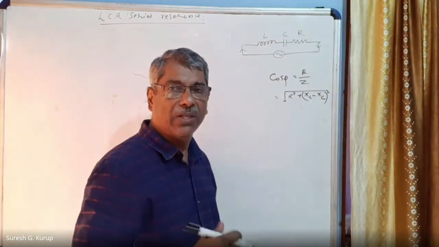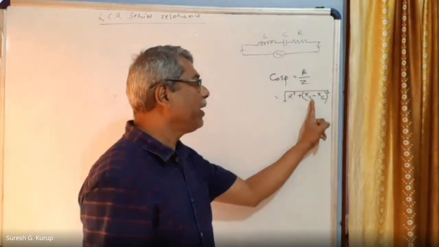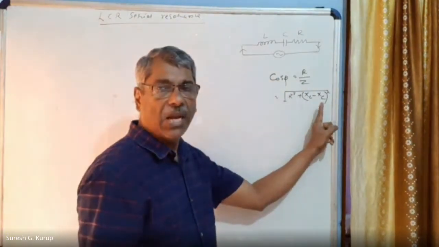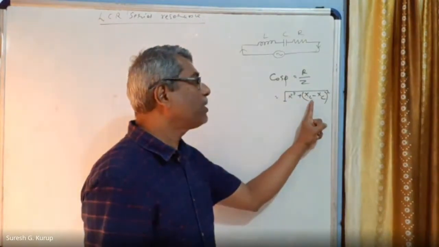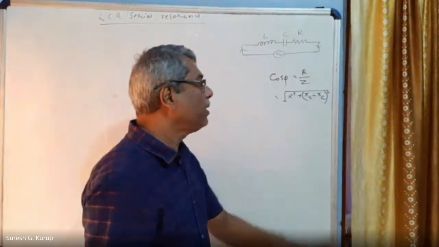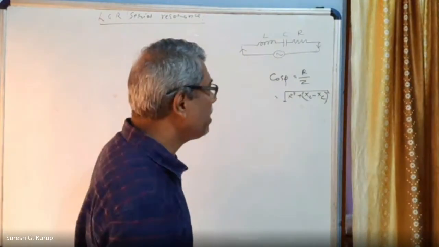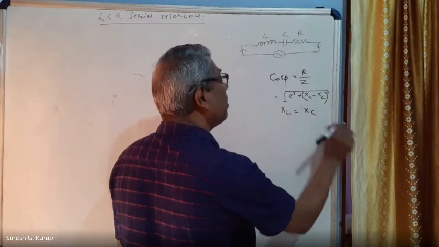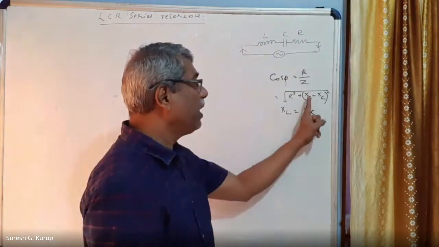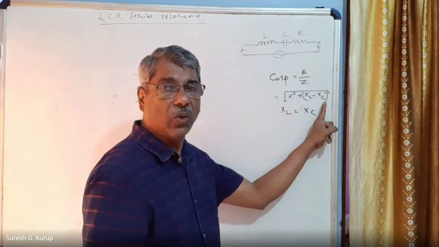When the circuit is inductive, then Z is equal to root of R square plus XL minus XC the whole square. If the circuit is capacitive, then the value is equal to root of R square plus XC minus XL the whole square, right? In this expression, if XL is equal to XC, then what happens? XL minus XC becomes equal to 0.